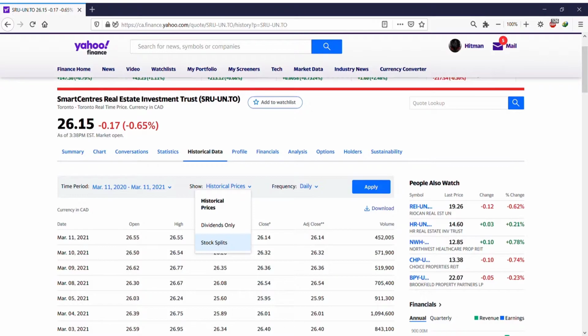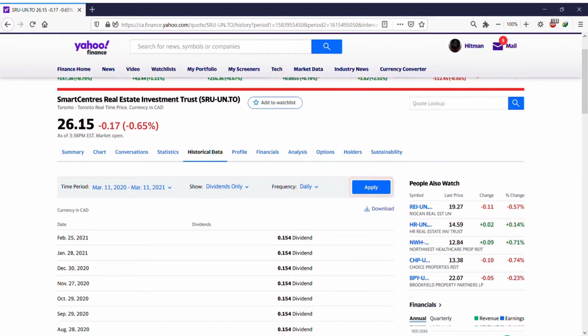Okay, so what was I talking about? About the dividends. To know whether it is monthly or quarterly, all you have to do is click on dividends only and click on apply. Now you see the date says 25th of February, and the other one is January, so you understand that it is monthly. The last time it was paid was in August, the one before September, October, November. This way you understand that it's paid monthly, and it shows the dividend.